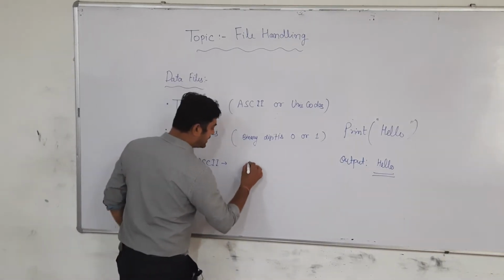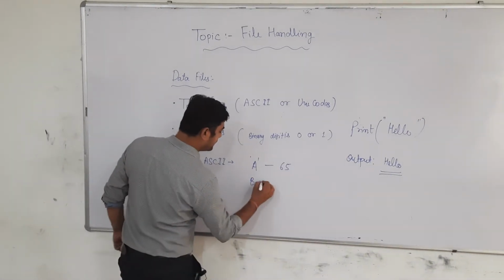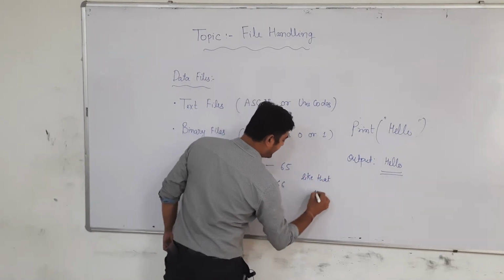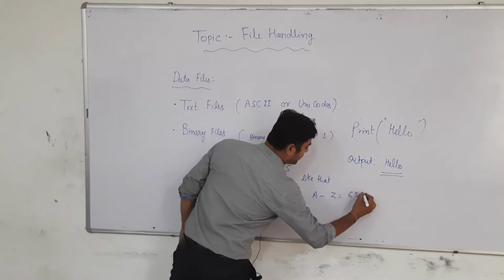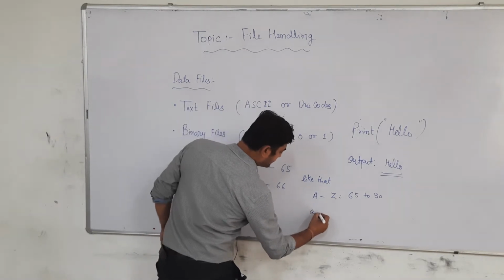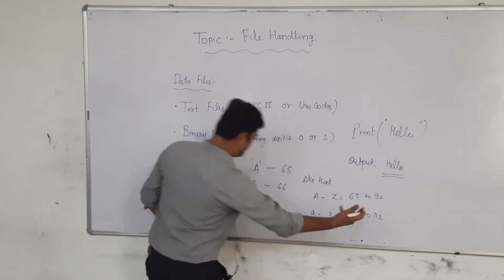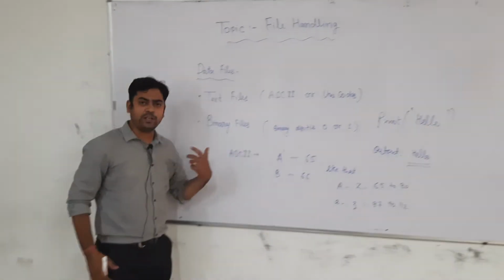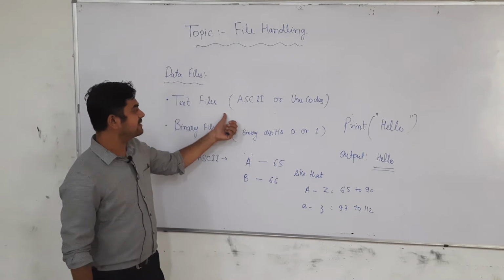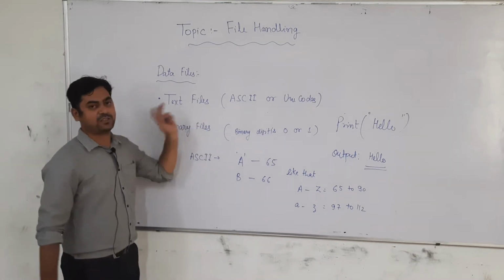Suppose that for the capital letter A, the ASCII code is 65. For capital B, it is 66. Like that, for capital A to capital Z, it is 65 to 90. And for small a to small z, it is 97 to 122. This is the ASCII code. So whatever we save inside a text file is stored in the form of ASCII or Unicode codes.